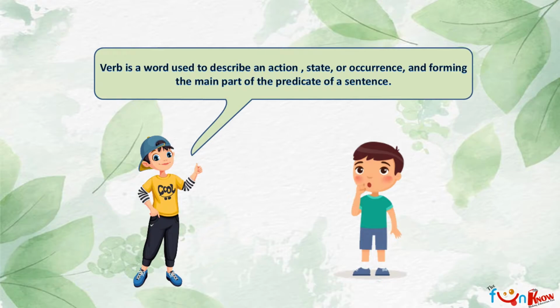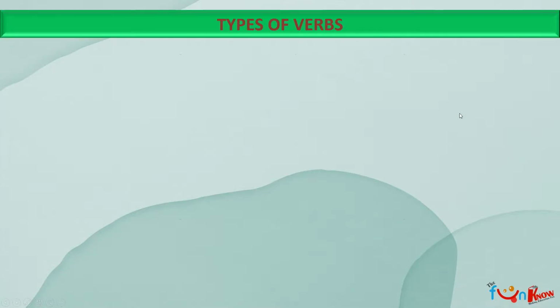Here it says a verb is a word used to describe an action, state or occurrence, and forming the main part of the predicate of a sentence. So if I say, I am running, the word running is an action. I sleep. Sleeping is an action.